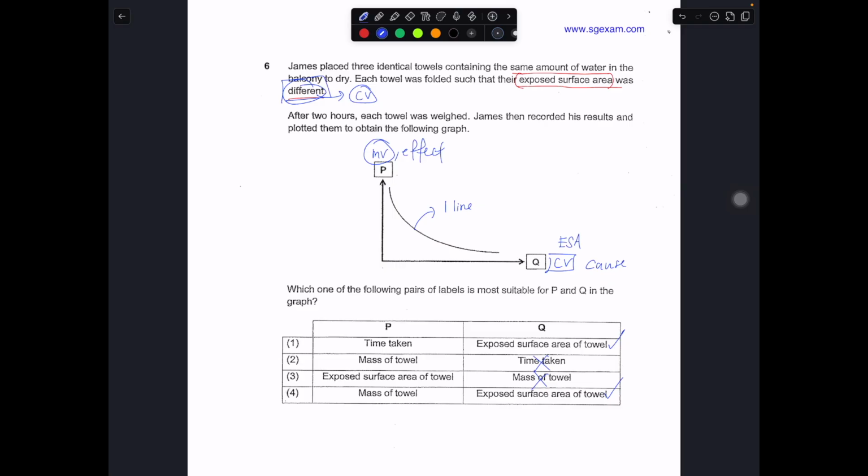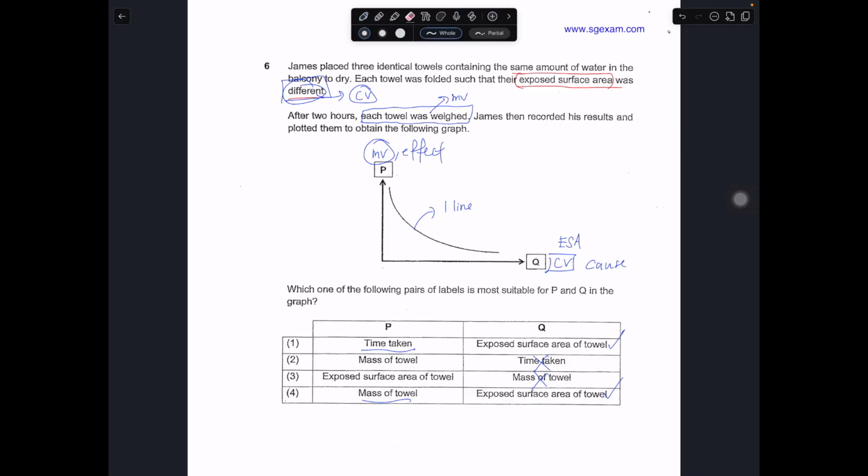So it's either time taken or mass of towel that was used as a measured variable. So you take a look. After 2 hours, each towel was weighed. This gives you the clue of a measured variable. If you are weighing the towel, you are weighing how much water has evaporated.